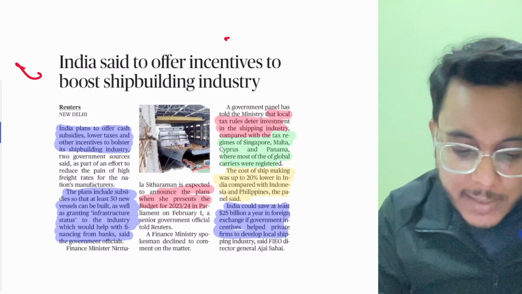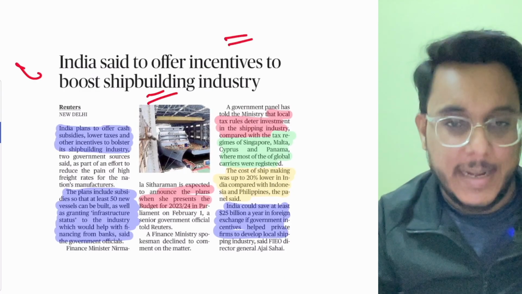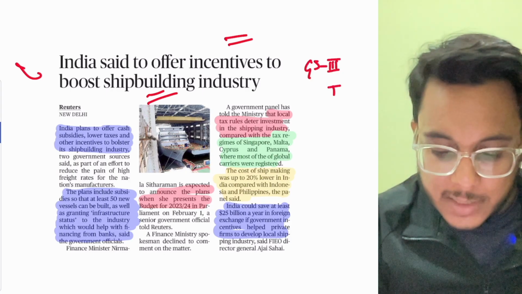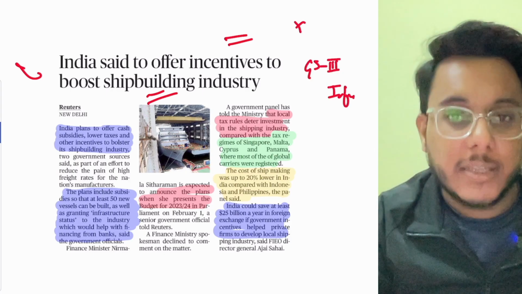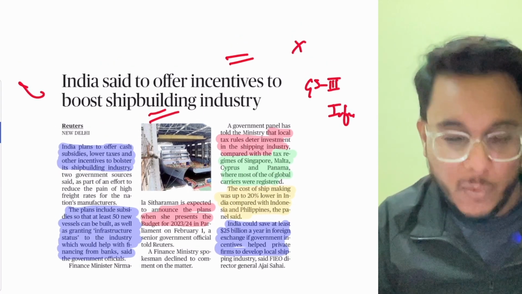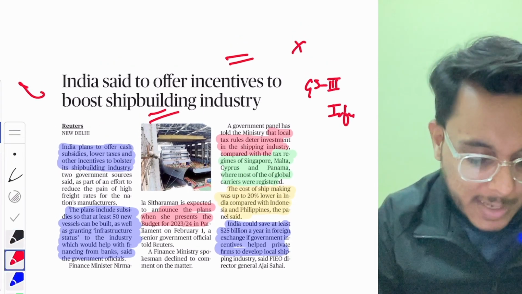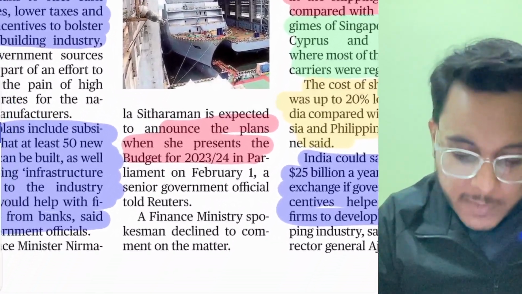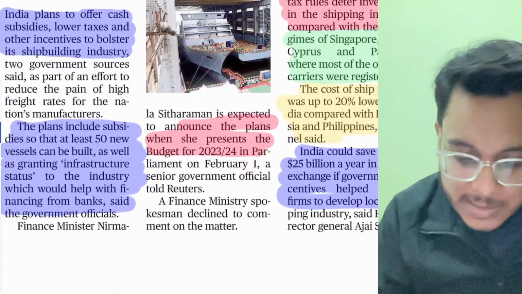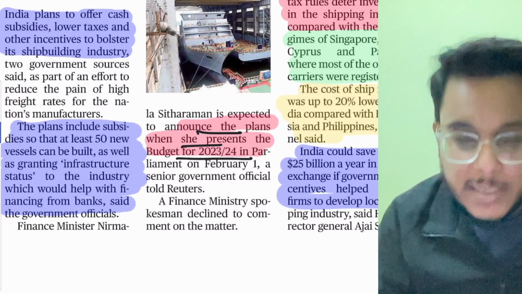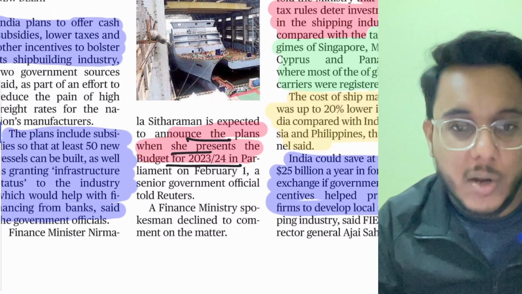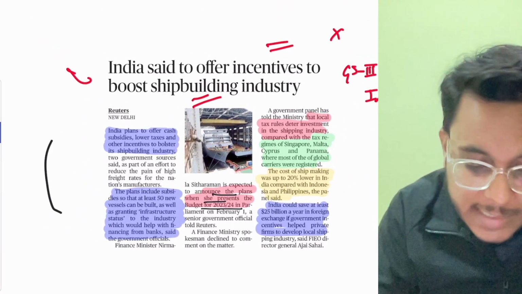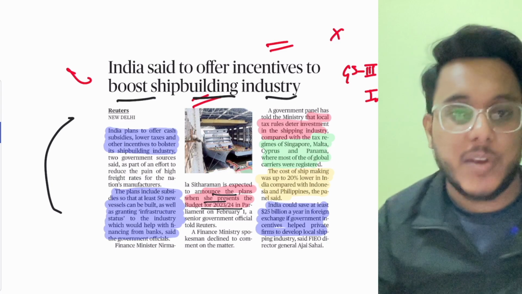India set to offer incentives to boost the shipbuilding industry. We will see this article with respect to GS paper number 3, infrastructure, but right now don't make notes of this article. Why? I have one reason. The budget will be announced soon. The budget for 2023-2024 will be presented on February 1, and the finance minister might give incentives to boost the shipbuilding industry in India.